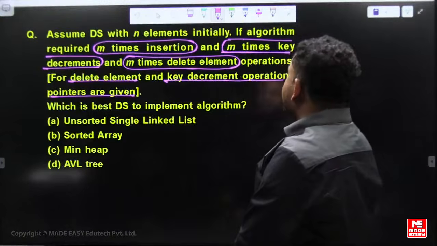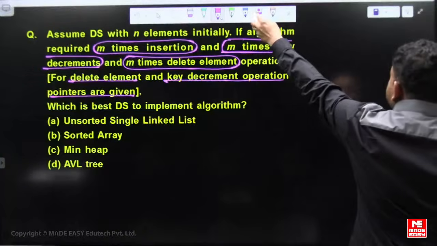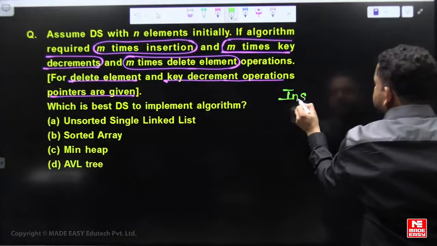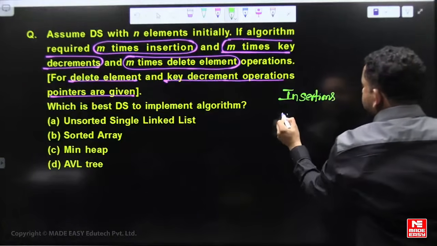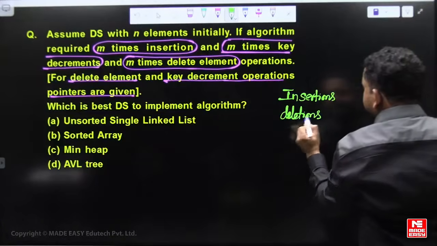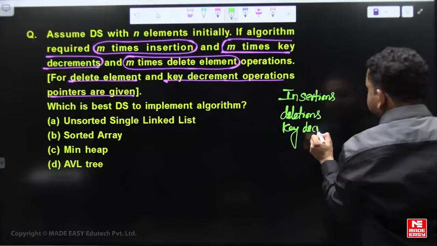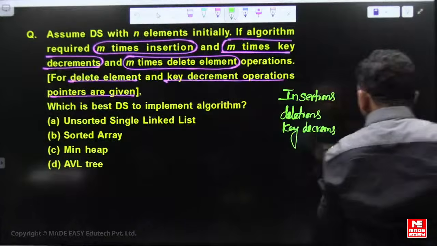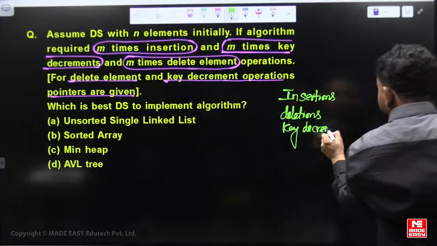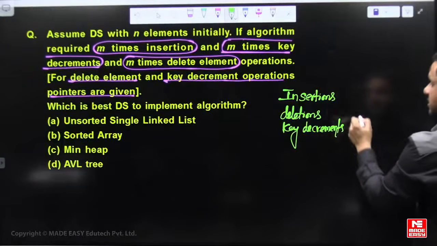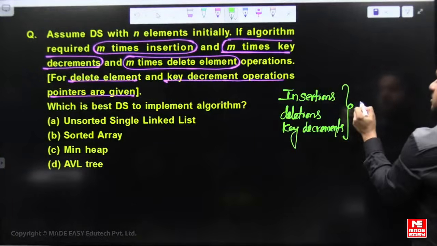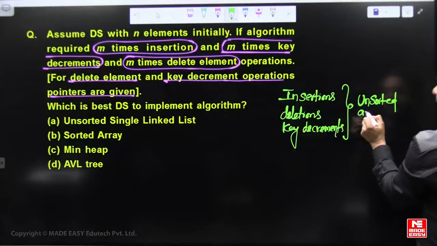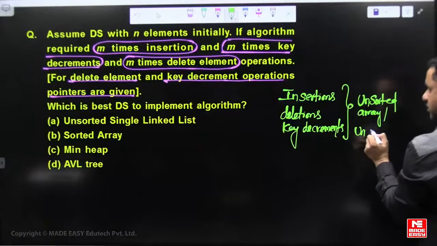For insertion, deletion, and key decrement, if you only require to perform these operations, an unsorted list, an unsorted array, or an unsorted linked list is better.